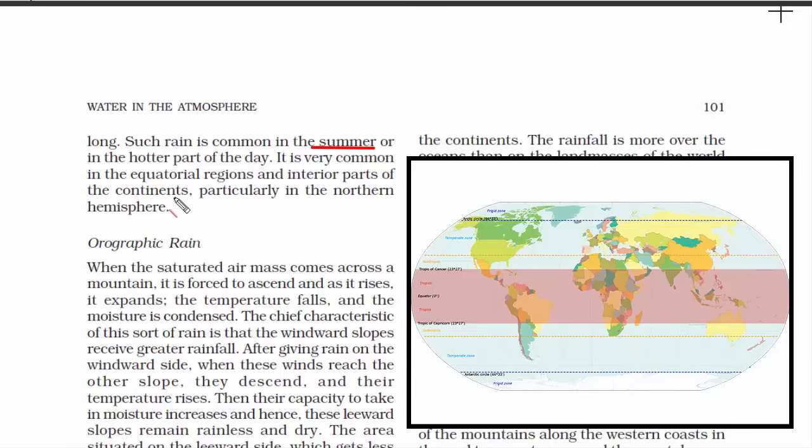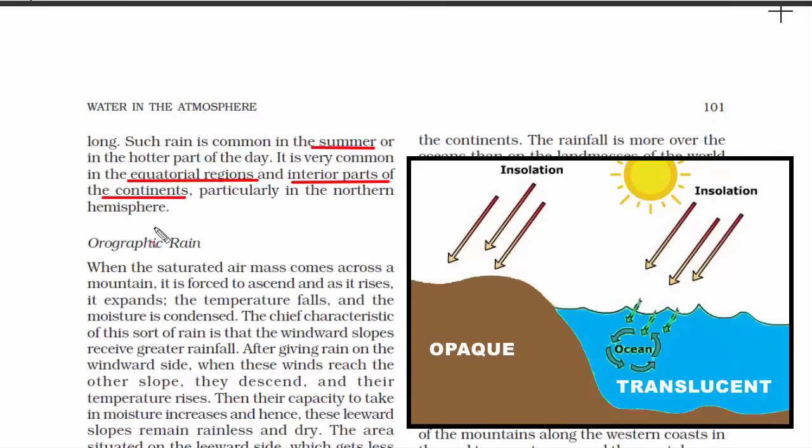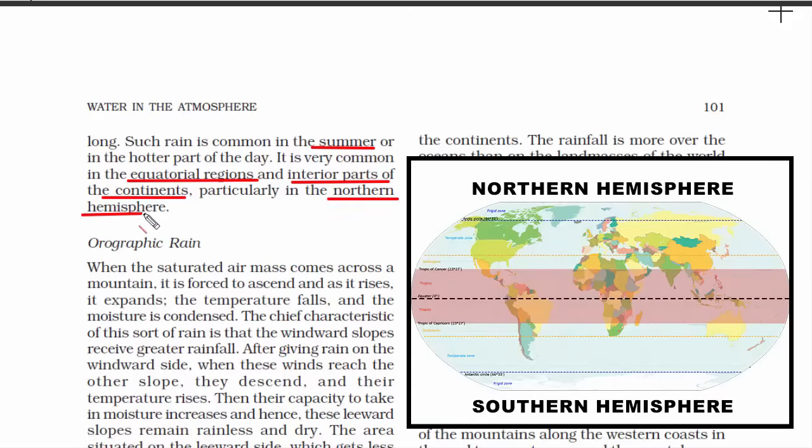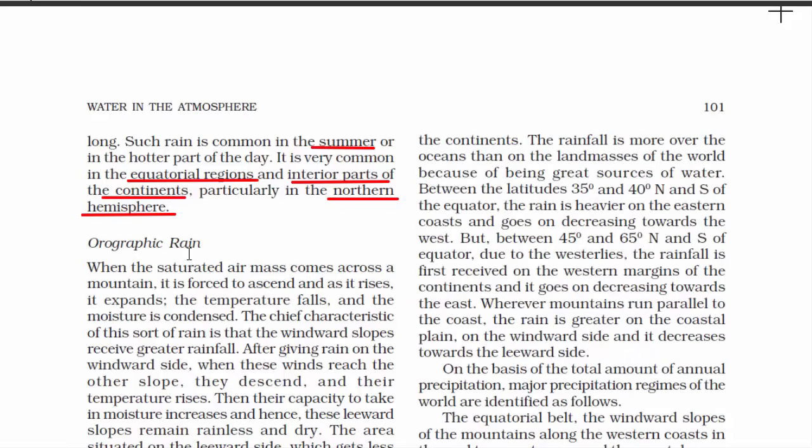And the ideal location has to be the equatorial region because we know that the equatorial region receives sun rays all throughout the year. And if we go a little further, convectional rain is very common in the interior parts of the continent because land surface heats up faster than water surface. And the last line says it particularly takes place in the northern hemisphere. If you look at the world map, the northern hemisphere has a lot more land than the southern hemisphere. As a result, the northern hemisphere heats up faster during its summer than the southern hemisphere during its summer. So this was all about convectional rain.